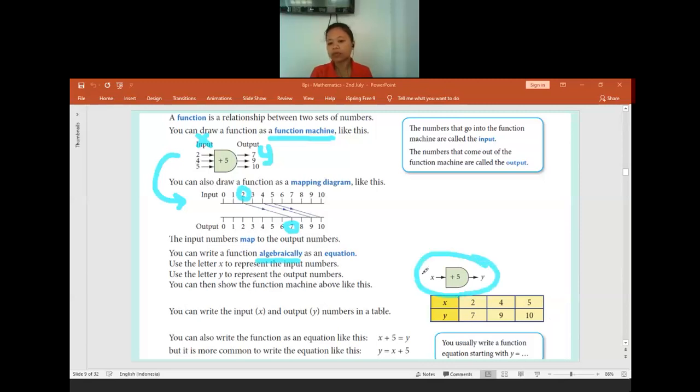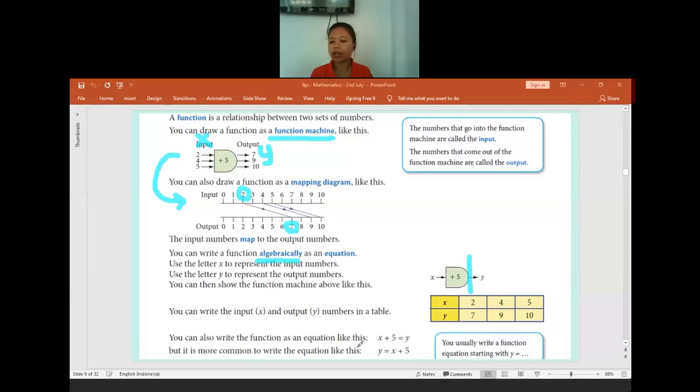x plus 5 equals y. So it means all the inputs will be in the x column, and all the outputs will be labeled y. From here we can read it as x plus 5 is equal to y. Or you can flip it and read it from the right side: y is equal to x plus 5. It's up to you how you want to write it. You can write x plus 5 equals y, or y equals x plus 5.